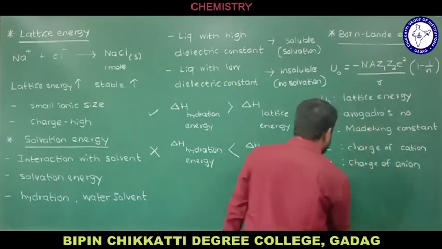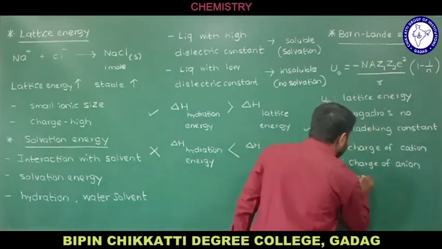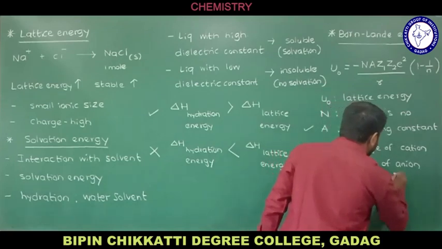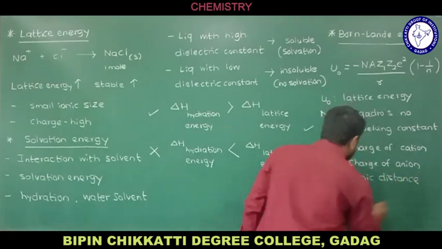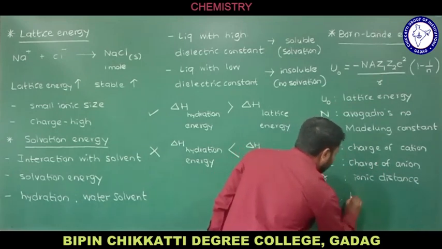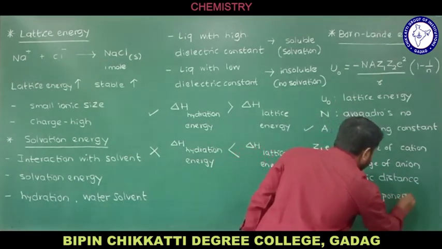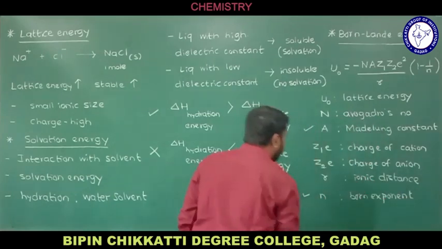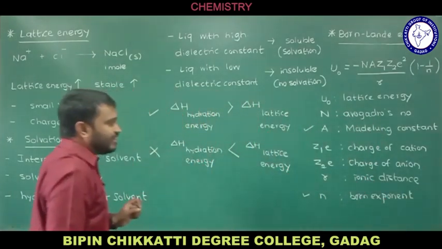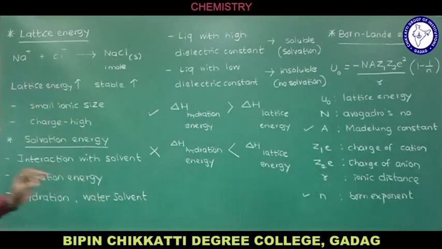We have one more, that is r, which is nothing but the ionic distance, and last we have n, the Born exponent, that is a constant. So we have two constants: A, the Madelung constant, and small n, the Born exponent.